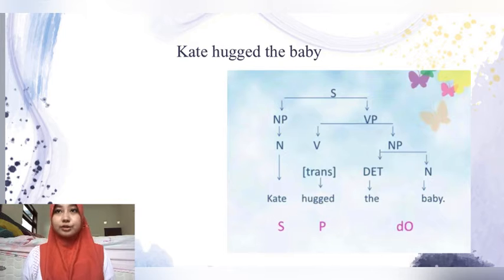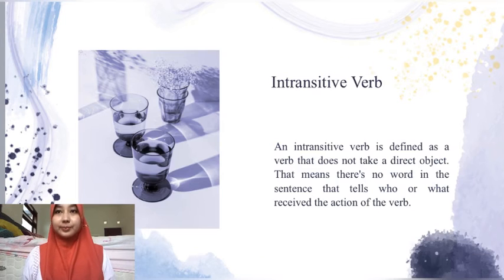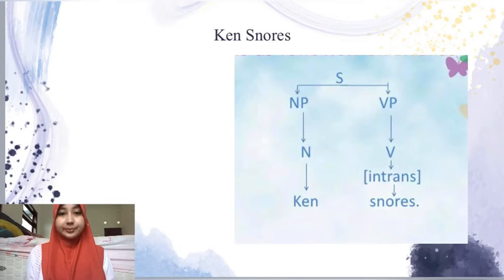Next, we move to intransitive verb. An intransitive verb is defined as a verb that does not take a direct object. That means there's no word in the sentence that tells us who or what received the action of the verb.